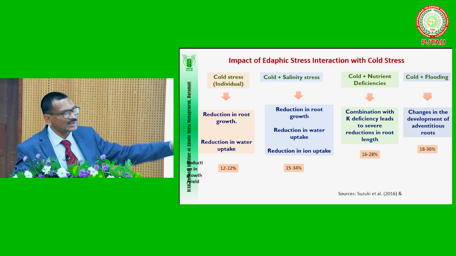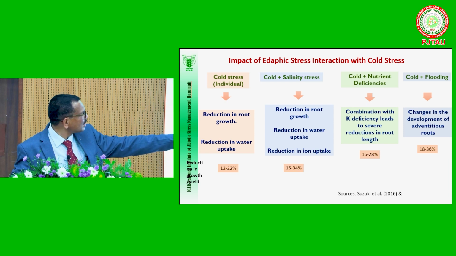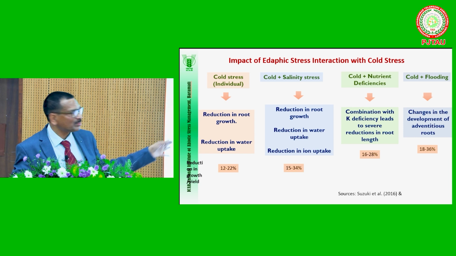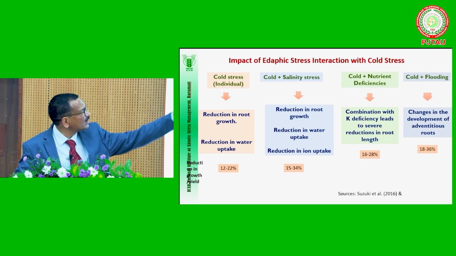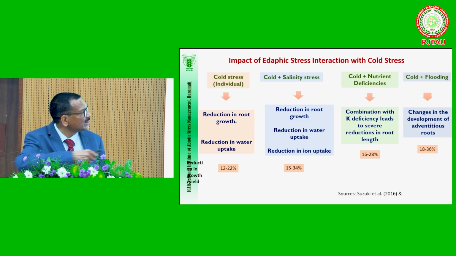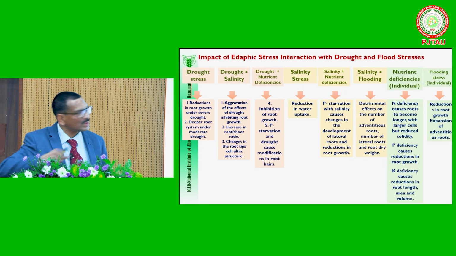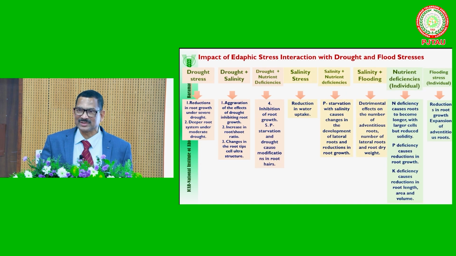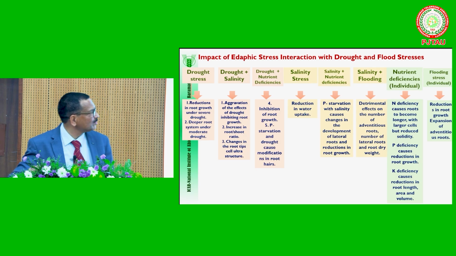And cold stress with the soil stress, when they associate, that is causing more loss, 15 to 34% as compared to 12 to 22%. Like that, here also cold plus nutrient is like that. Many examples, whatever are available in the literature, I have brought together just to show the importance of the combination of the stresses, or the impact of multiple stresses.